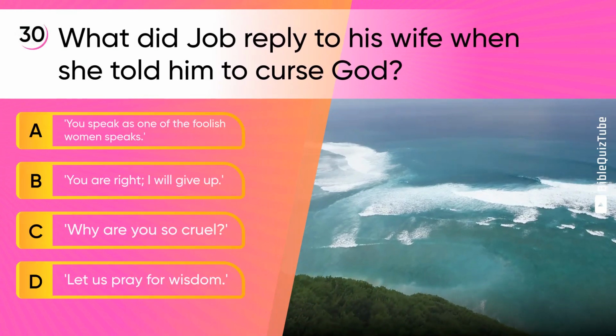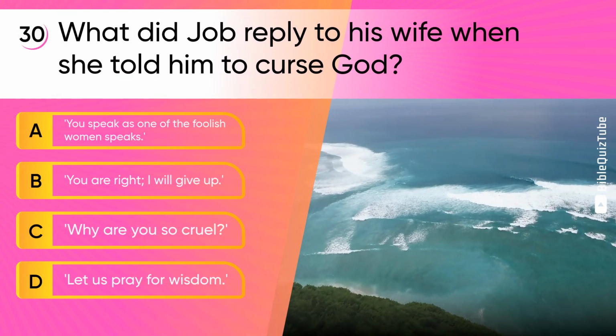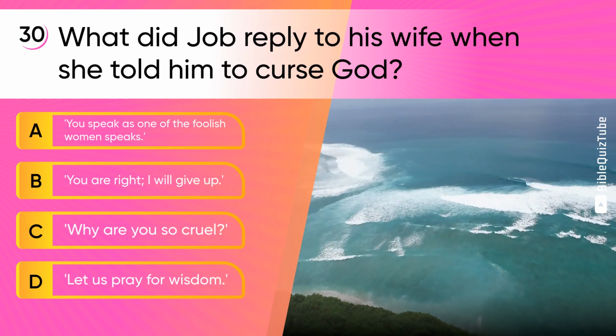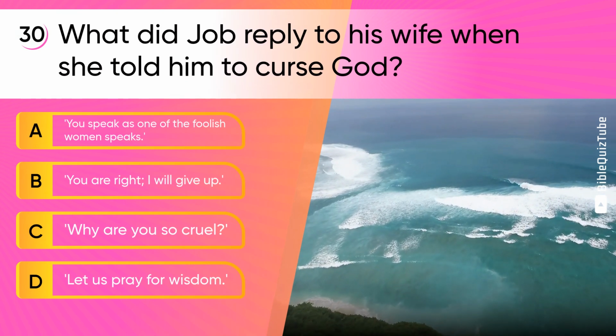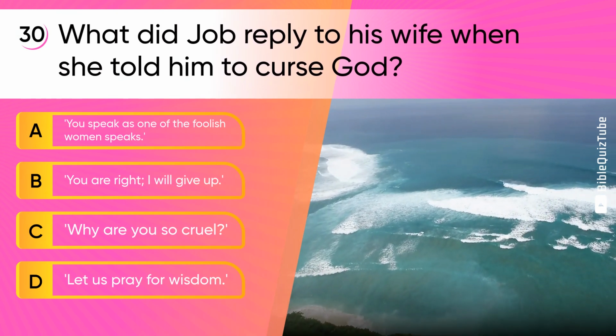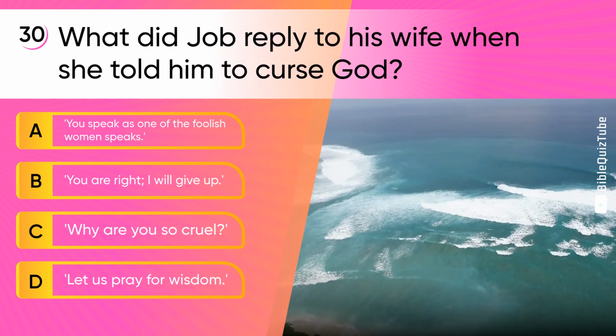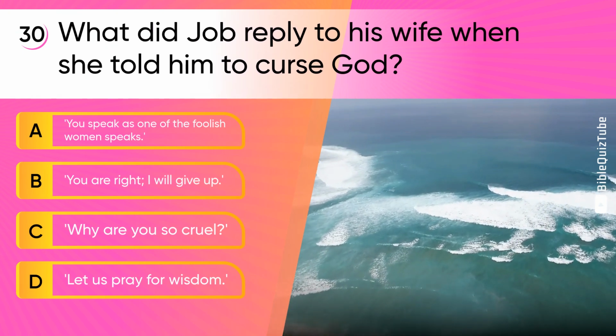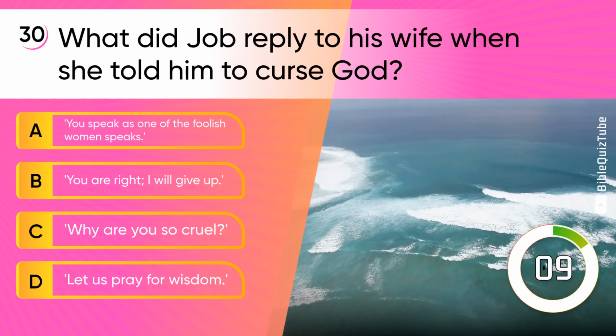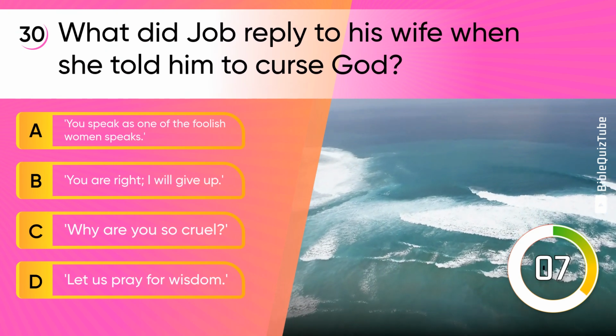Question 30. What did Job reply to his wife when she told him to curse God? A. You speak as one of the foolish women speaks. B. You are right, I will give up. C. Why are you so cruel? D. Let us pray for wisdom.